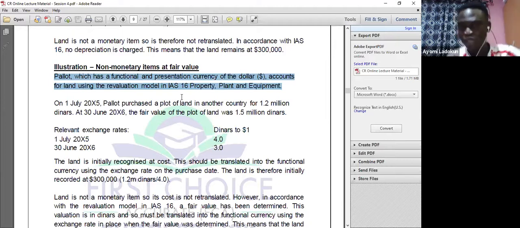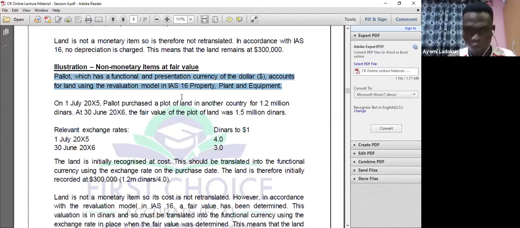Okay, so you might need to go and look at that again. So let me say that again. When you revalue an asset under IAS 16, you take it to other comprehensive income. But when you revalue an asset under the fair value model in IAS 40, investment property, where do you take it to? You take it to the profit or loss account.